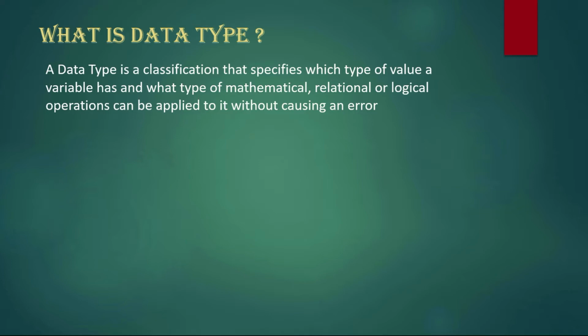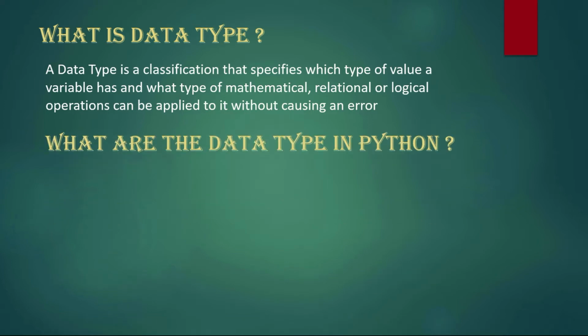A specific variable needs a specific data type. If we run a program with mismatched types, it will give some error. That's why we give a specified, classified data type to a particular variable or value, and this is called a data type.